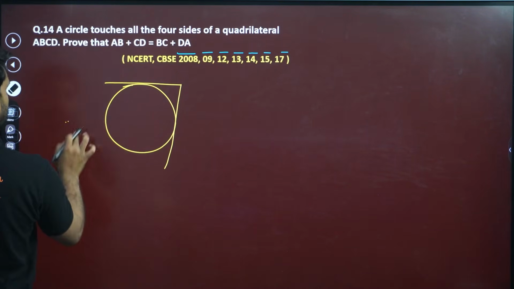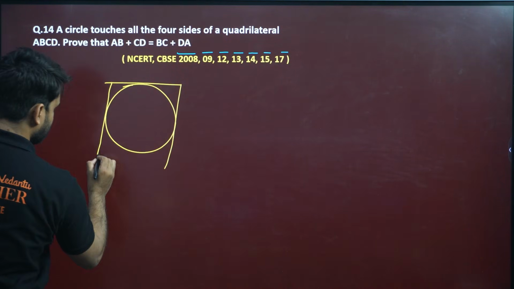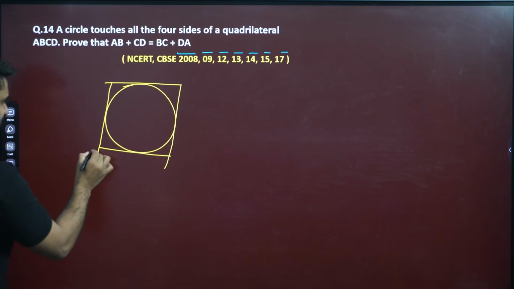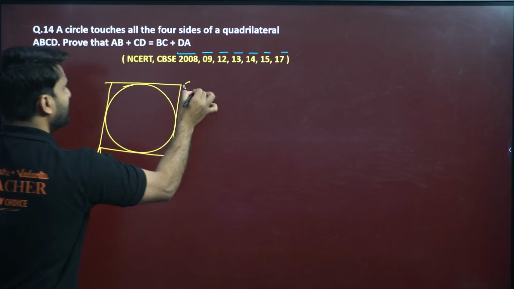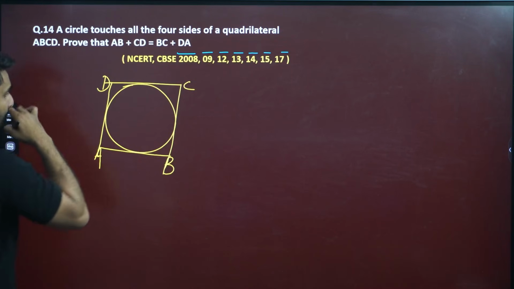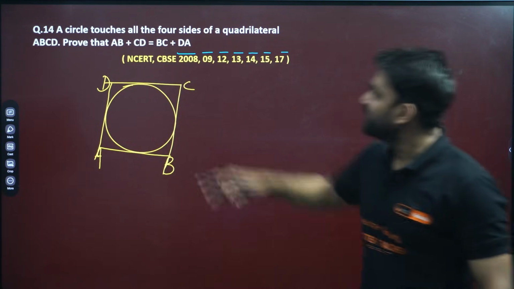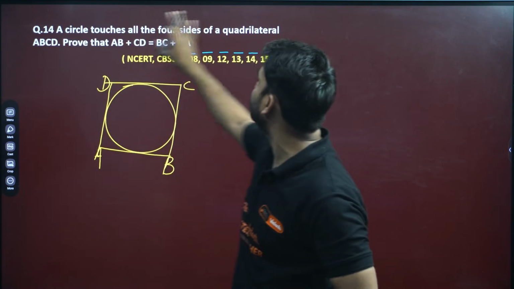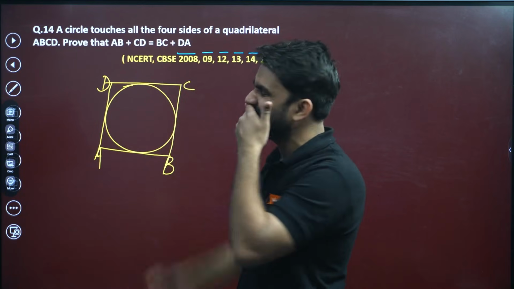Let's say this is A, B, C, and this is D. Can you see? ABCD is a quadrilateral which touches the circle. A circle touches all the four sides of a quadrilateral ABCD. Prove that AB plus CD is equal to BC plus DA.